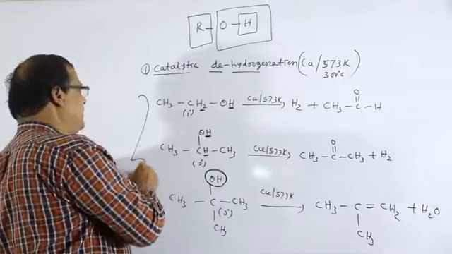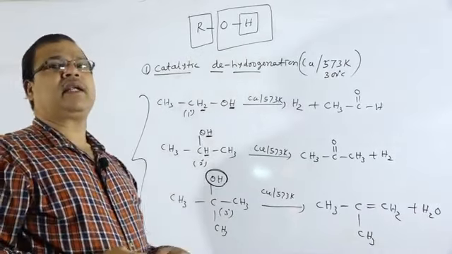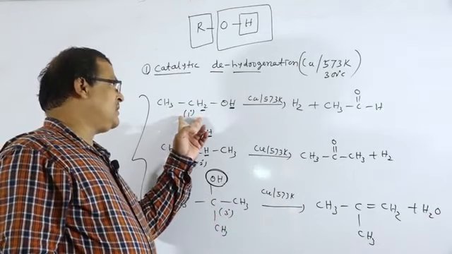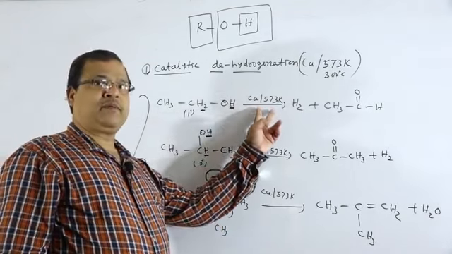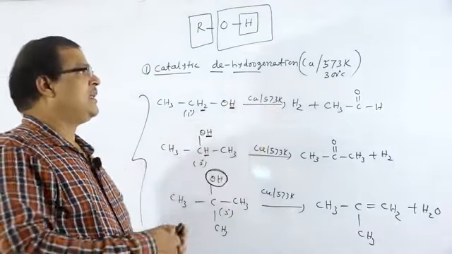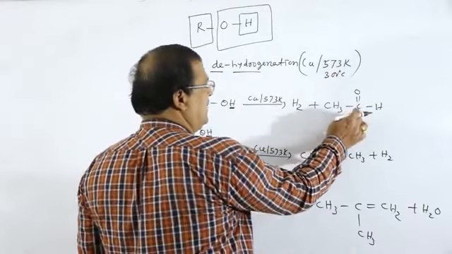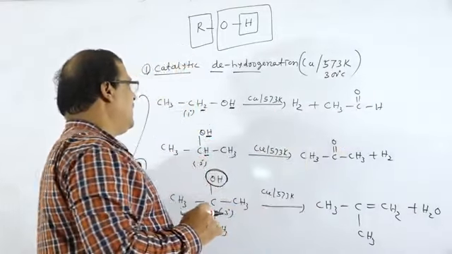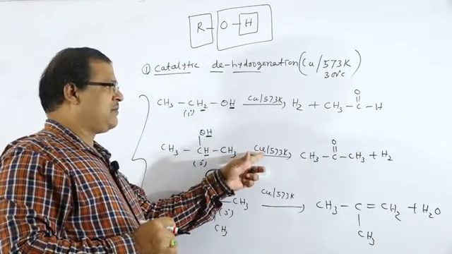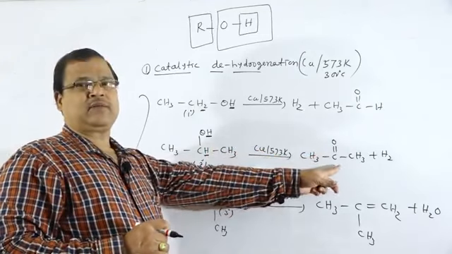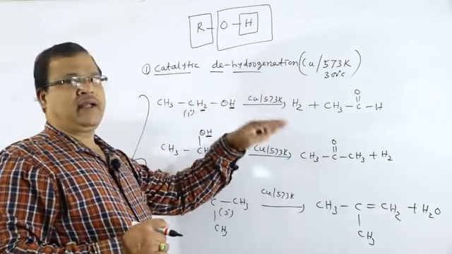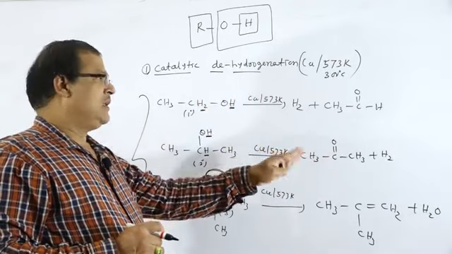So this is one of the tests to distinguish between primary, secondary and tertiary alcohols. How to distinguish? When primary alcohols are treated with copper at 573 Kelvin, or 300 degrees centigrade, an aldehyde, acetaldehyde, will be formed. When secondary alcohols are treated with copper at 573 Kelvin, there is the formation of acetone, that is a ketone.